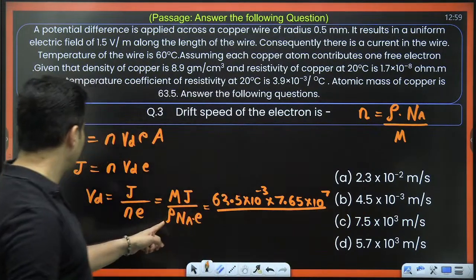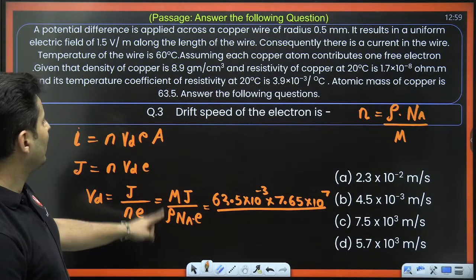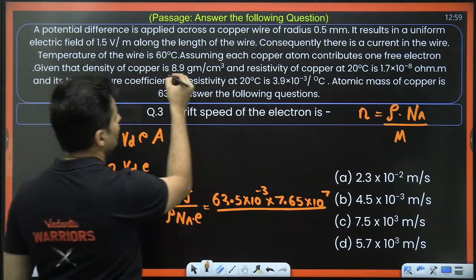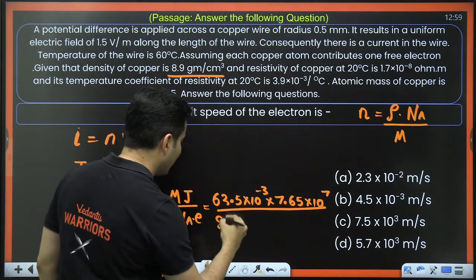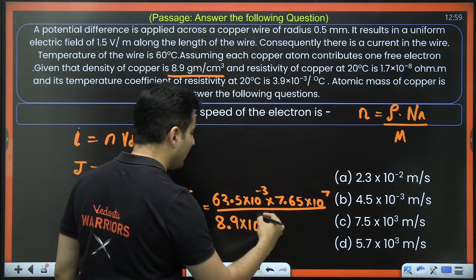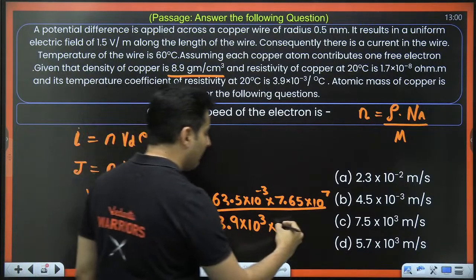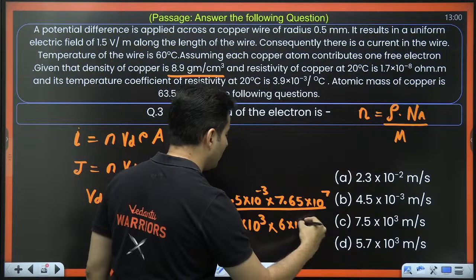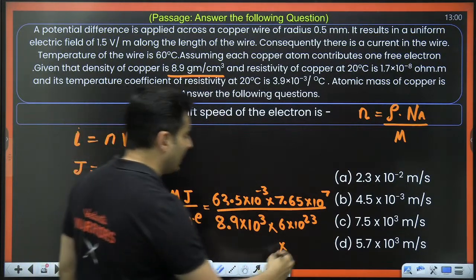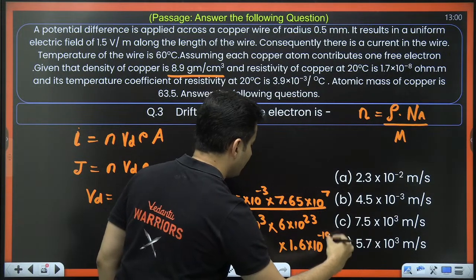This is density, my bad, not resistivity. Density is 8.9, but that is grams per cc, convert it into kg per meter cube by multiplying by 10 to the power 3. Avogadro number 6 into 10 to the power 23 multiplied by e, the electron charge, which is 1.6 10 to the power minus 19.